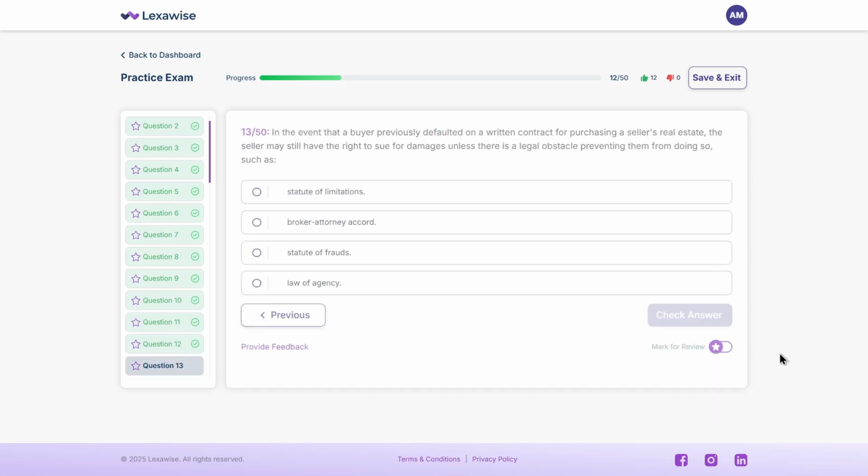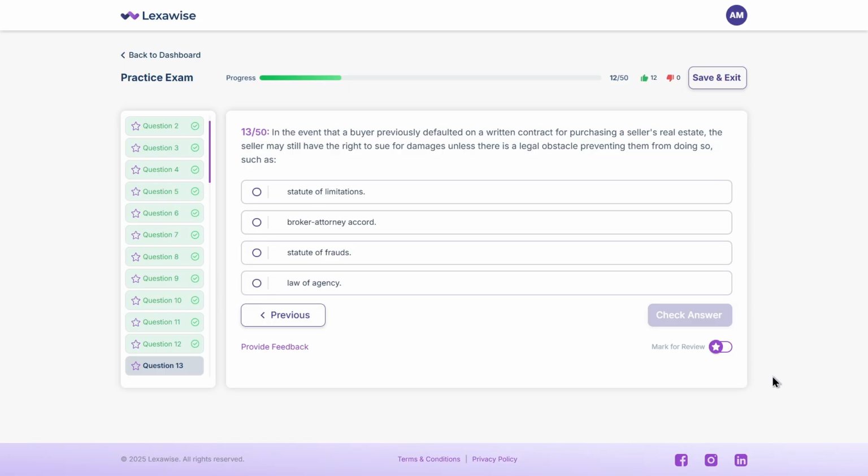Let's keep going. In the event that a buyer previously defaulted on a written contract for purchasing a seller's real estate, the seller may still have the right to sue for damages unless there is a legal obstacle preventing them from doing so, such as A. Statute of limitations, B. Broker-attorney accord, C. Statute of frauds, D. Law of agency. Take a moment to consider.